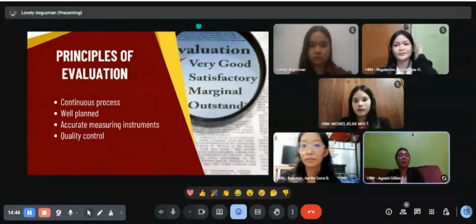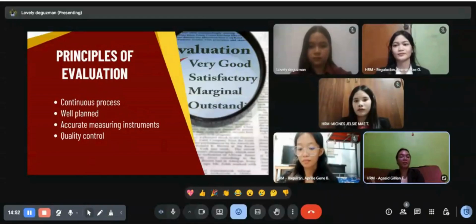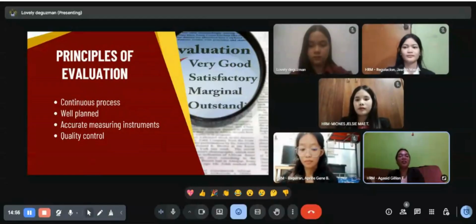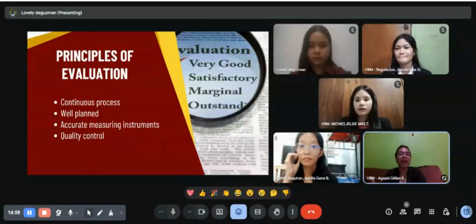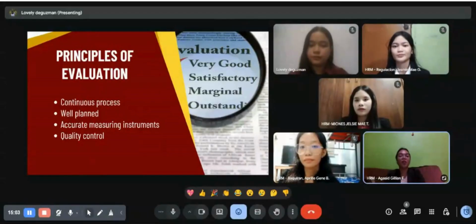For this part, I will be discussing the different types of evaluation. Each type serves a specific purpose in measuring how effective a training program is and how well learners are able to apply what they have learned. First, we have the formative evaluation, also called developmental evaluation. It is used while designing instruction so that data can be gathered and revisions can be made to make the training more efficient and effective.